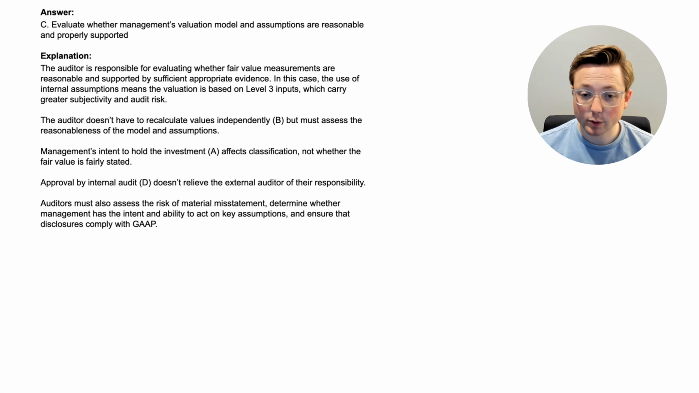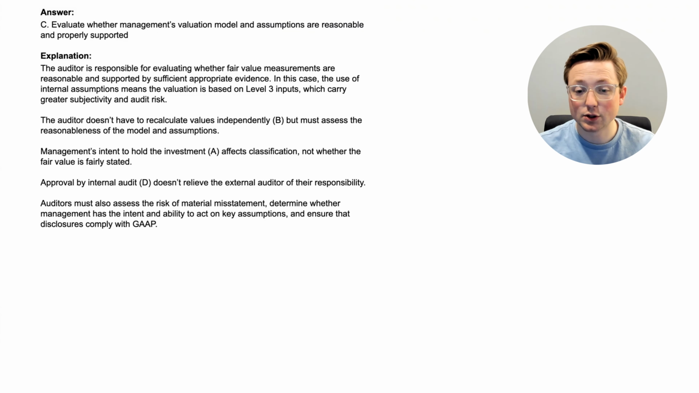The auditor doesn't have to recalculate values independently, which was option B, but must assess the reasonableness of the model and assumptions. Management's intent to hold the investment, that was option A, affects classification, not whether the fair value is fairly stated. So that doesn't really have anything to do with the fair value being stated fairly. And then approval by internal audit, and that was option D, doesn't relieve the external auditor of their responsibility.